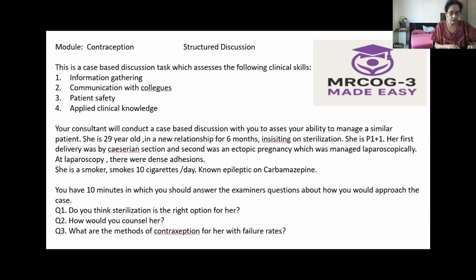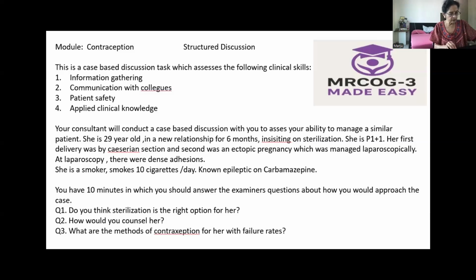I will ask her about associated medical comorbidities, whether she has any diabetes, hypertension, migraine, headache, asthma or liver disorders, and whether she has any breast cancer or any cancers. We want to rule out cancers, or any thrombotic episodes, and whether she is allergic to copper. And whether she has any other medical problem like epilepsy. These are important, because if we want to advise hormonal contraception, we need to rule out these contraindications.